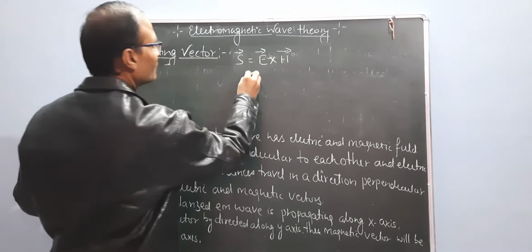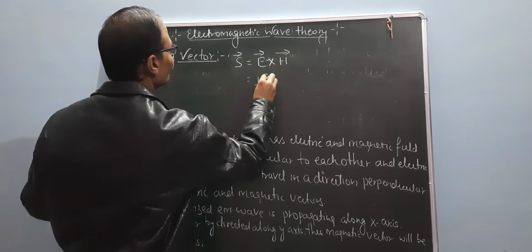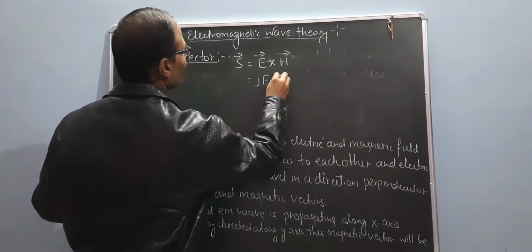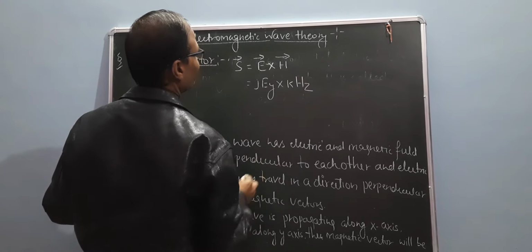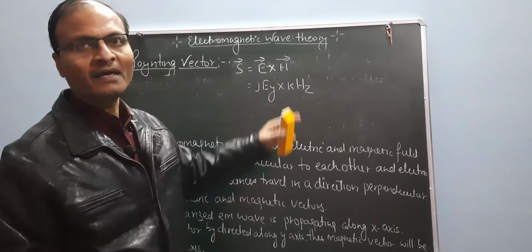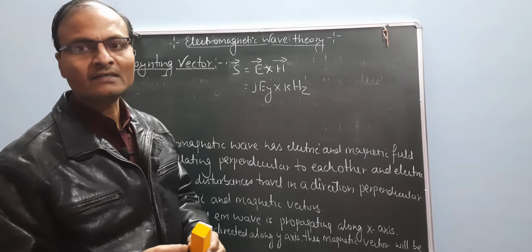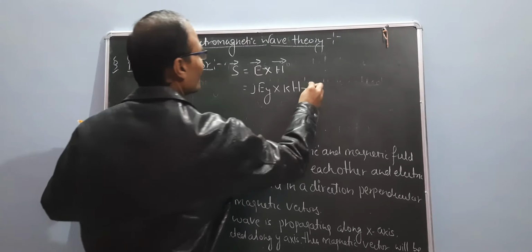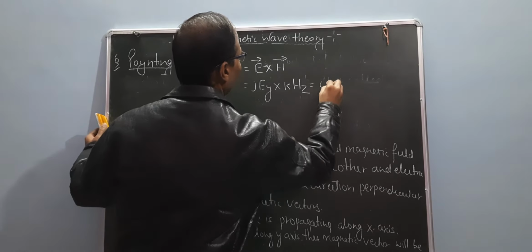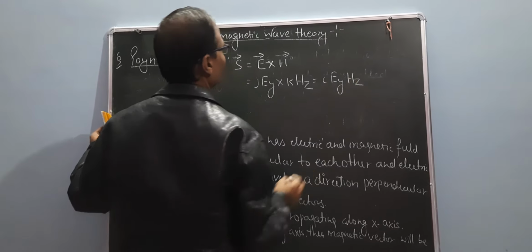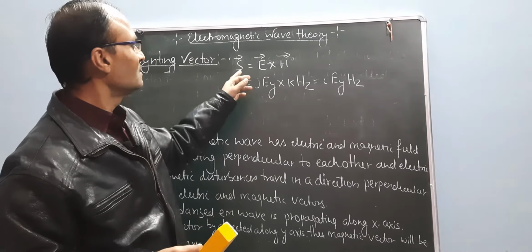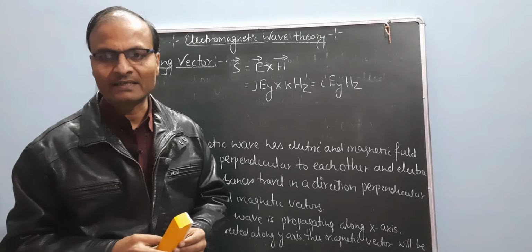E is in the direction of J times Ey, cross K times Hz. J cross K gives I, so S equals I times Ey Hz. This is the Poynting vector.